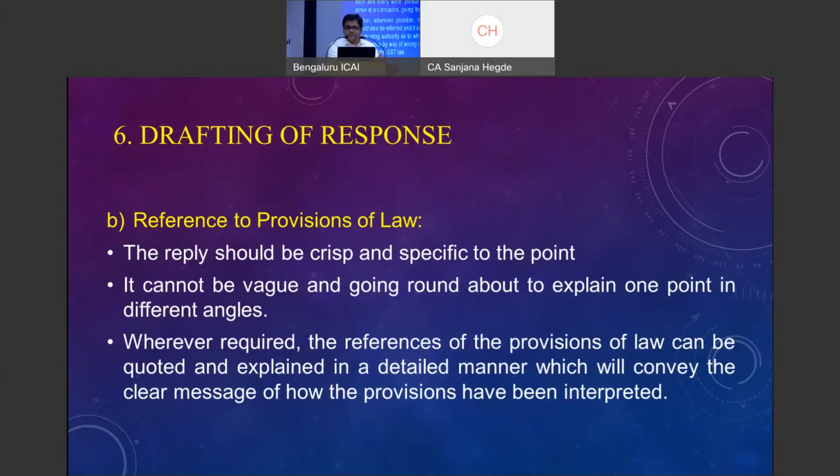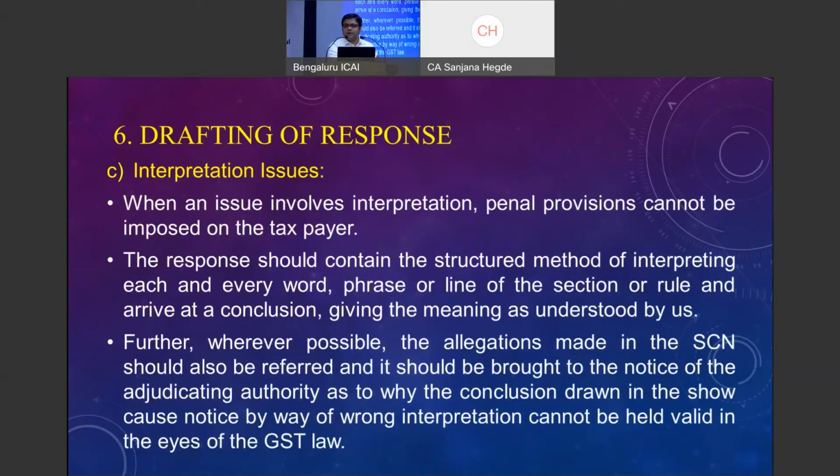Yes, interpretation issues, I was just mentioning that. Wherever issues involve interpretation, penal provisions definitely cannot be invoked. So please make a point that whenever there is an interpretation issue, you claim that no penalty can be imposed.